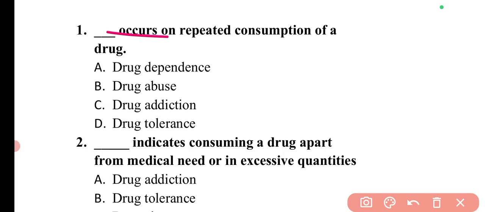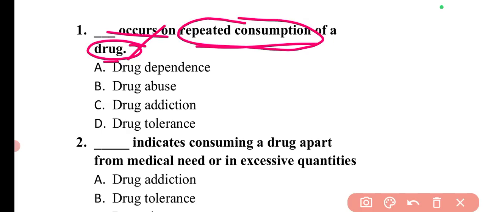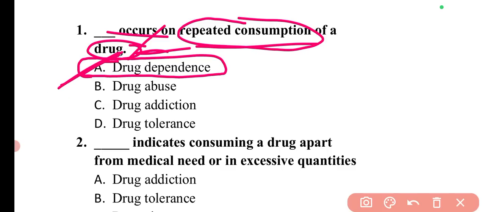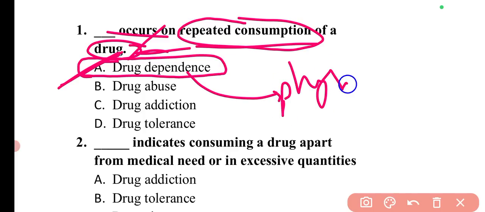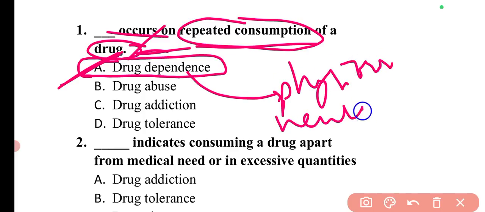First question is, dash occurs on repeated consumption of a drug. If a person is repeatedly consuming the drug, then that person will be dependent on the drug. So that will develop drug dependence in that patient or person. Basically, dependence is a physiological state of neuroadaptation, which results from the repeated administration of a drug. Its continued use is necessary to prevent the appearance of distressing withdrawal symptoms.